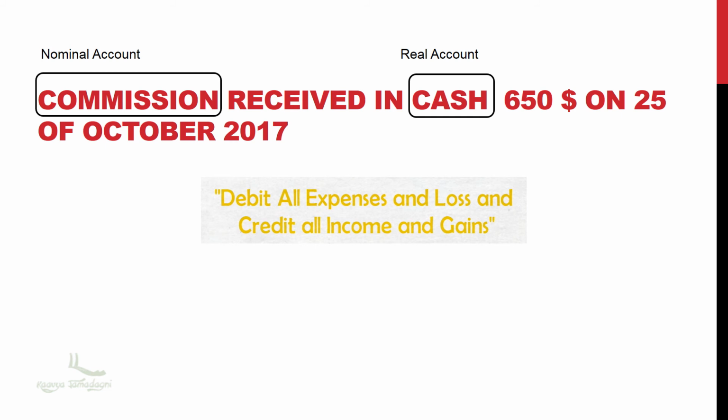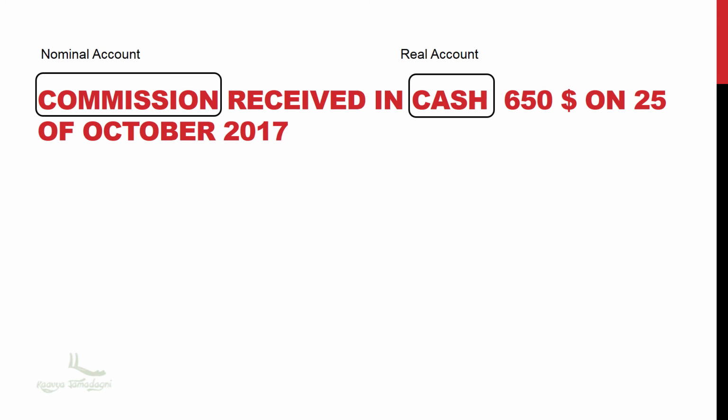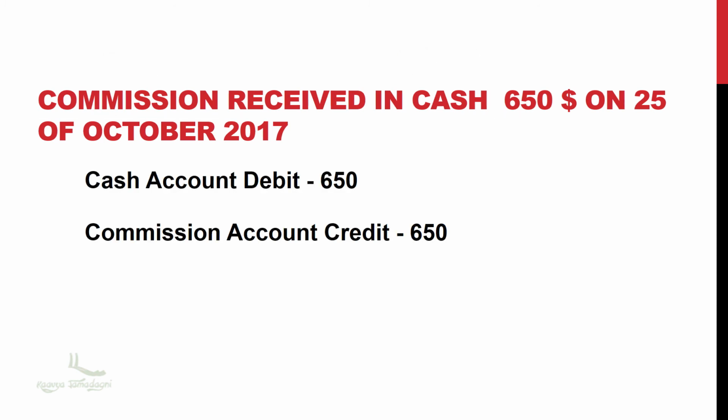Correct, right? Commission is an item of income, so commission account will be credited. So, the transaction entry will be like this: cash account debit is $650 and commission account credit is also $650.